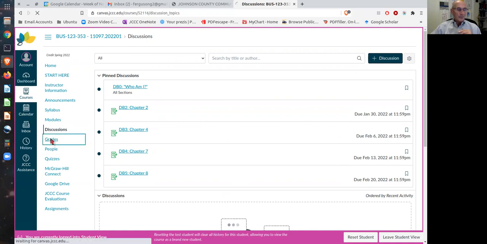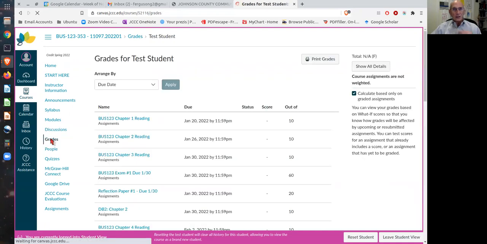You have your grades tab. At any point in time, you can click on the grades tab to see where you stand in the class. One of the things I do is try to turn everything around within 24 hours. So in other words, when something is due by Sunday, I do everything I can to get everything graded and feedback to you by the end of Monday.